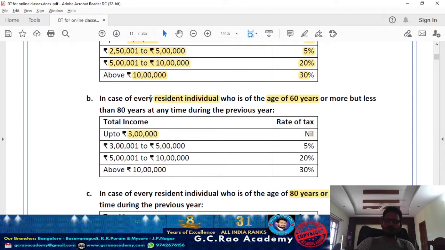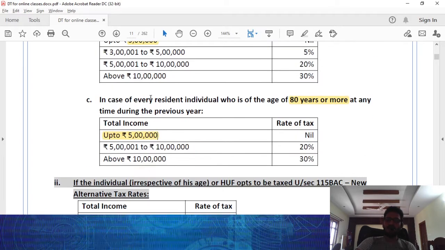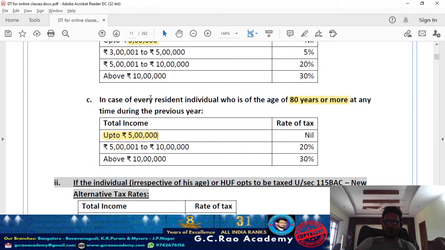In case of a senior citizen, basic exemption will be 3 lakh. 3 lakh to 5 lakh is taxable at 5%. 5 lakh to 10 lakh is 20%. Above 10 lakh is 30%. In case of a very senior citizen, aged 80 years or more, up to 5 lakh is a basic exemption. 5 lakh to 10 lakh is 20%. Above 10 lakh is 30%.